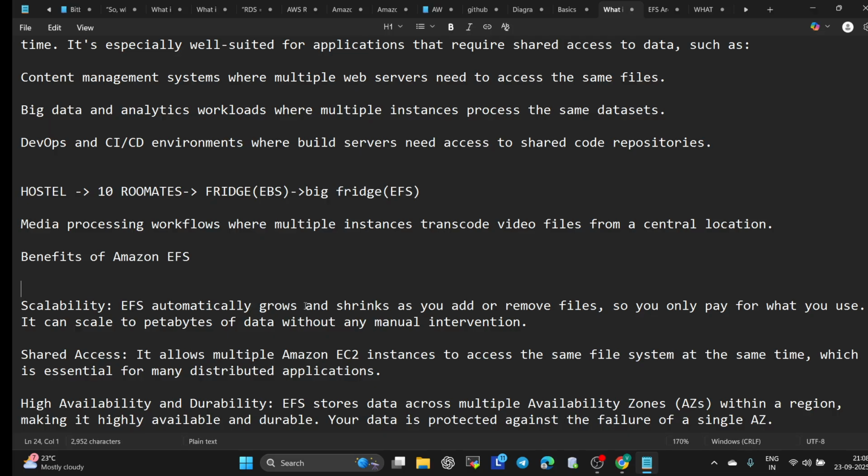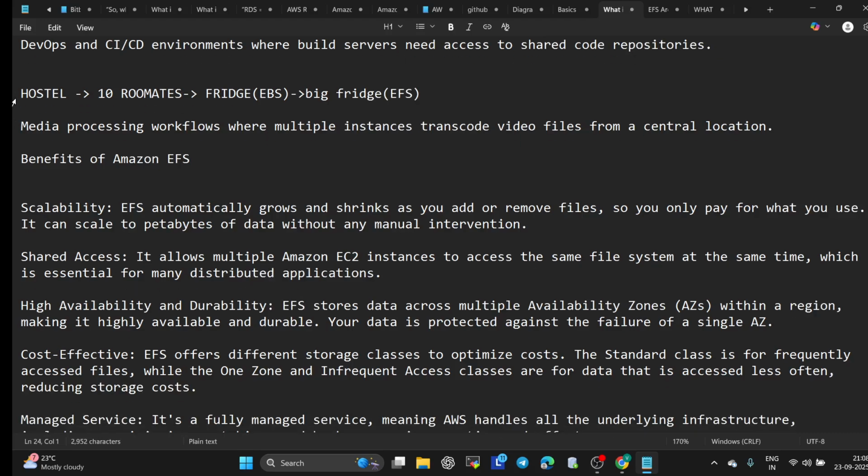Understood? If traffic is high and you have to store more, at that time it automatically grows the size, and your files are not lost. Everything will be there. And when traffic is low, it automatically shrinks. So you pay for whatever you need. Next, shared access, which I took as an example here. It allows multiple Amazon EC2 instances to access the same file system at the same time. One file is there, so multiple servers can access the same file at the same time, which is essential for many distributed applications.